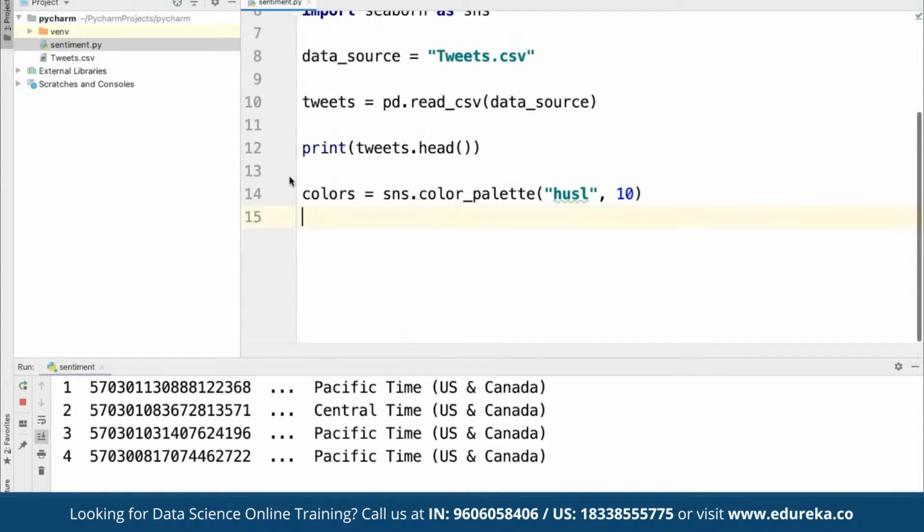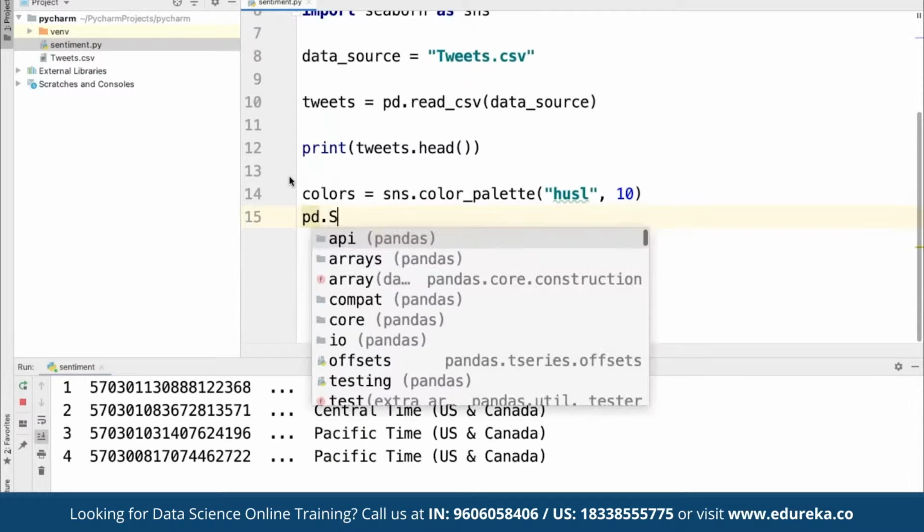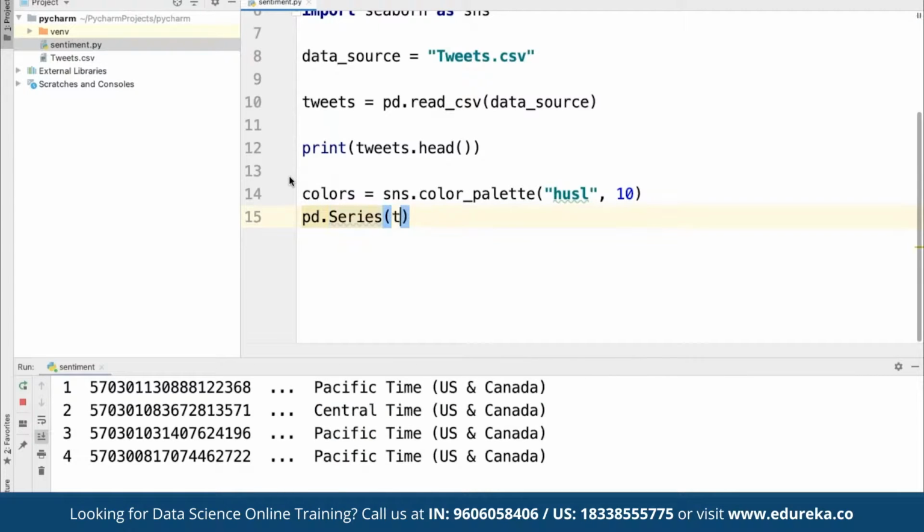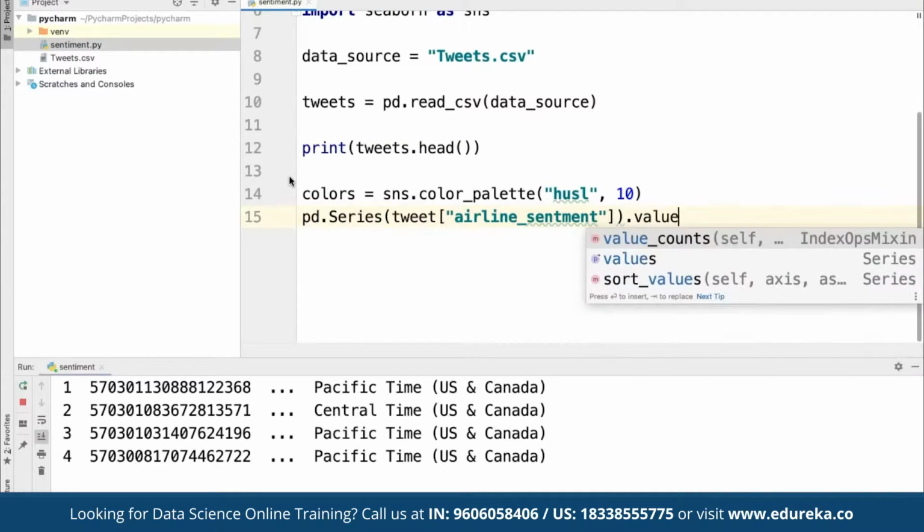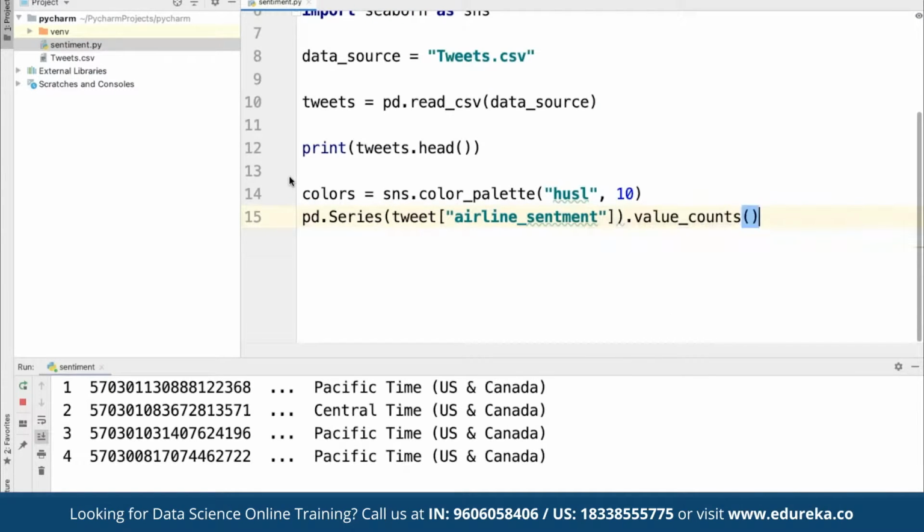Let's remove this graph here so we can define pd.Series, and here we can define this as part of tweet, and then we can keep it for airline sentiment, and for this we are going to make use of value counts, and we are going to present this as a pie. So we are going to define the kind as pie itself.